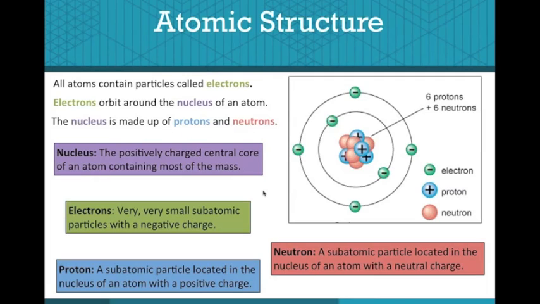Electrons are very, very small subatomic particles with a negative charge. A proton is a subatomic particle located in the nucleus of an atom with a positive charge. A neutron is a subatomic particle located in the nucleus of an atom with a neutral or no charge.